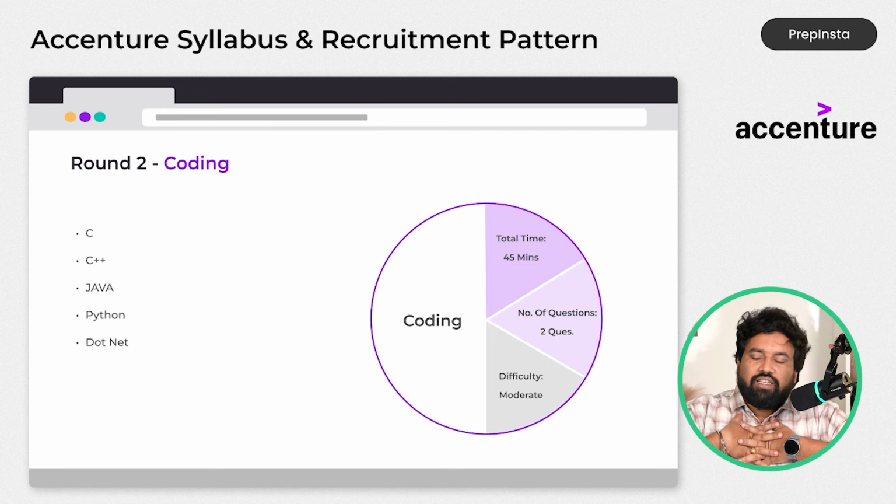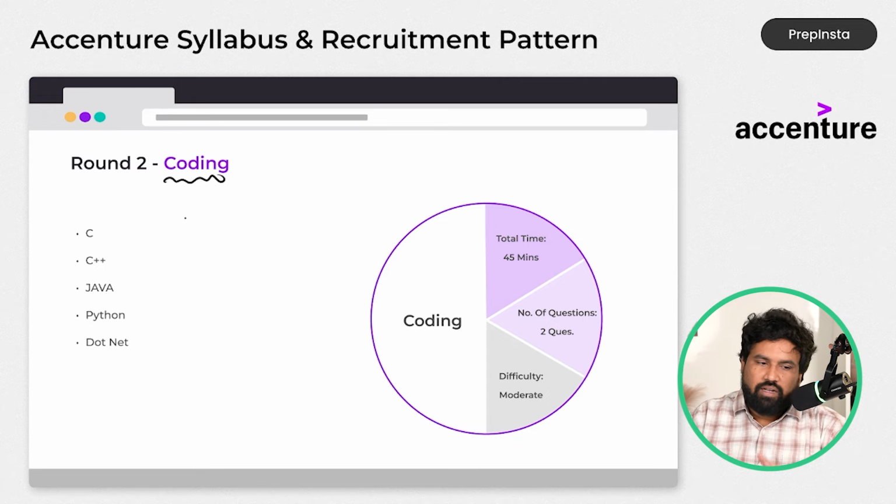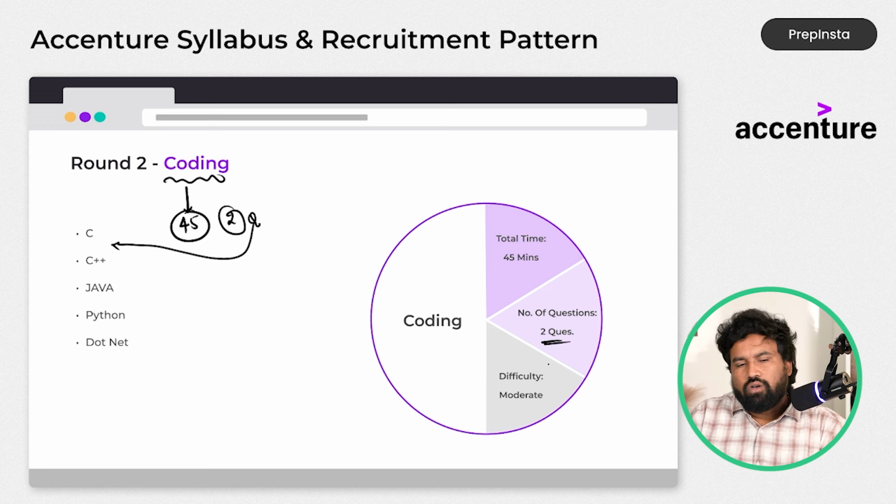So without any further delay, let's go to the next round, that is coding. In the coding round, if you clear round 1, round 2 will be active immediately, and you will have another 45 minutes for 2 questions. The 2 questions will depend on C, C++, Java, Python and .NET. Based on the number of questions you cleared, they will figure out which role they can select. It completely depends on the company, guys.